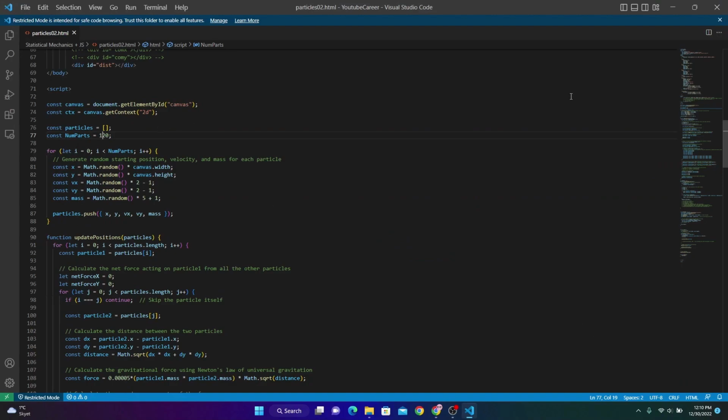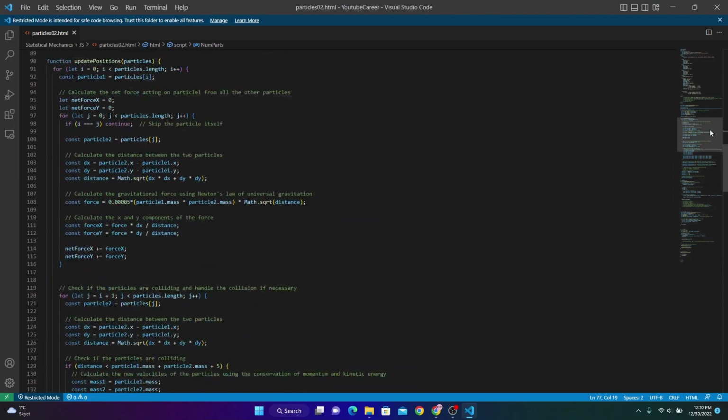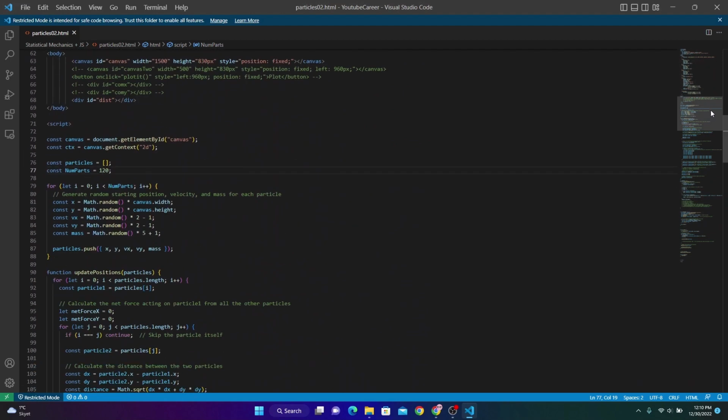I'm not going to go through all these 200 lines of code for you, but what I will do is show you the number of particles and the mass, and I will adjust them, and I want you to guess how the simulation will change. In this case, let's say we have 120 particles with masses ranging from 1 to 6, and this is the simulation of them.